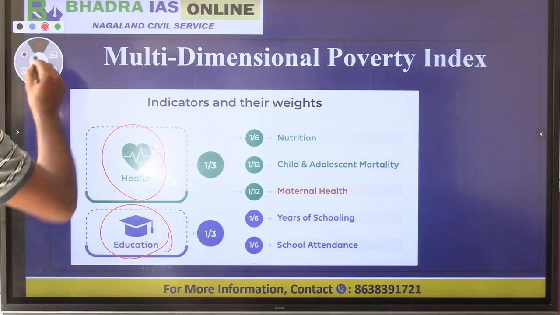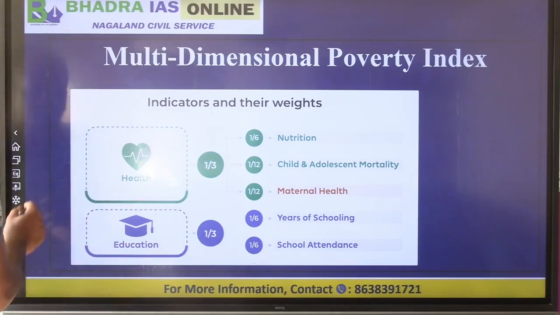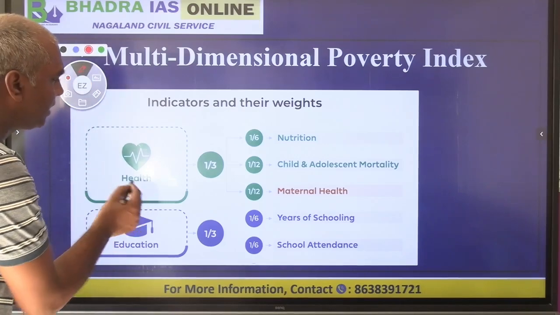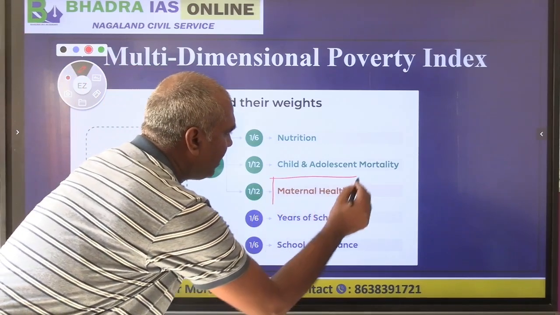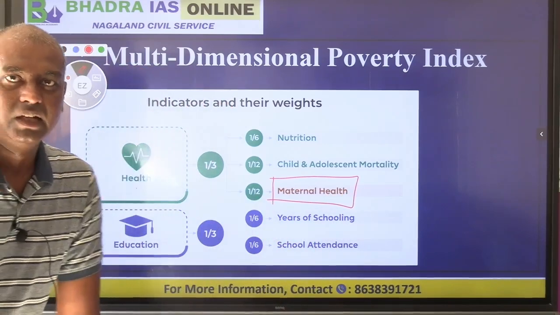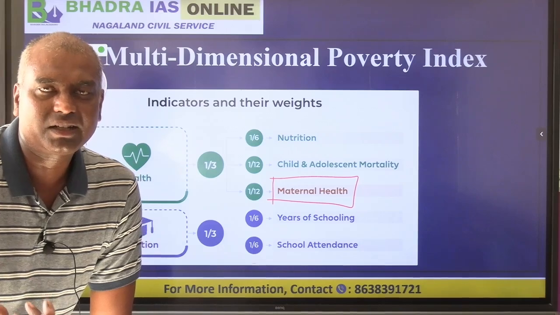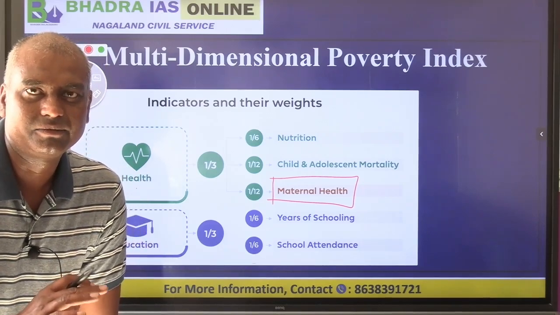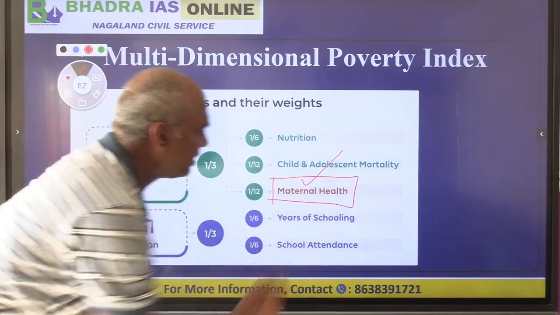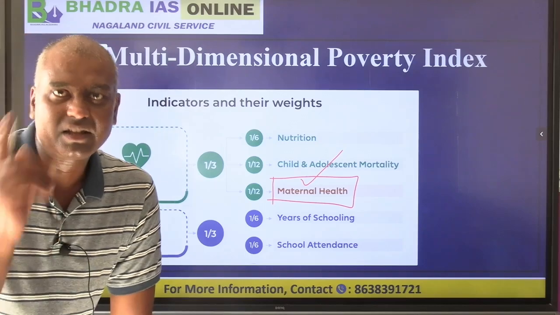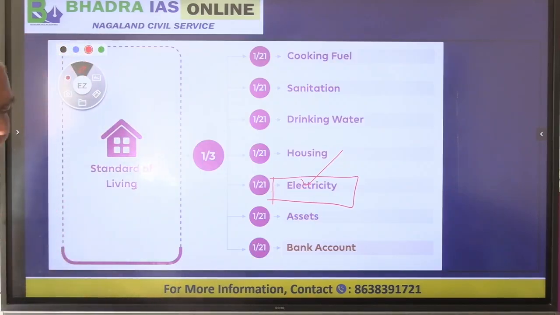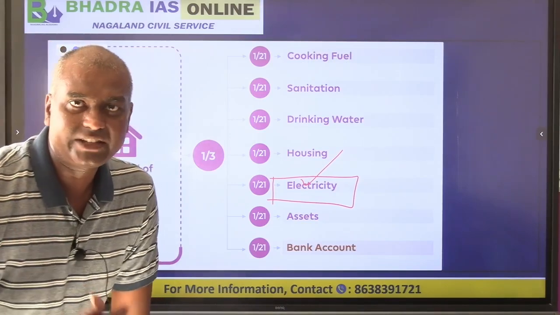So which are the 2 extra indicators in Niti? First one, if you look at health, we have maternal health. So whether the woman is getting doctor facility during her prenatal period, etc. Right? So that is checked here. This is extra, which is not there in Oxford. Similarly, when you talk about standard of living, Niti Aayog has one extra indicator.